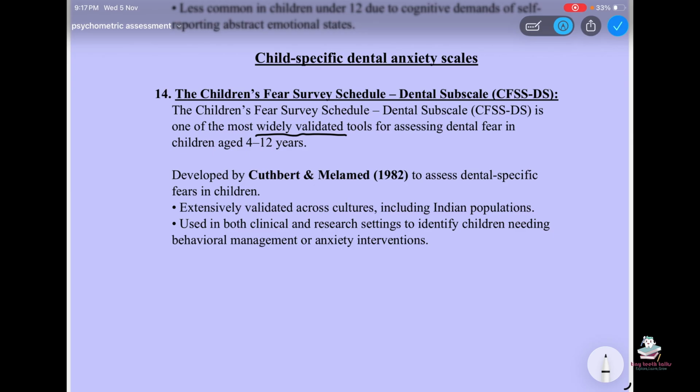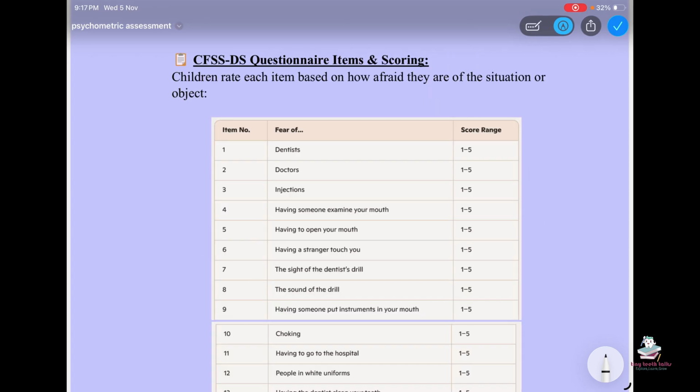It was developed by Cuthbert and Melamed in 1982 to assess dental specific fears in children, extensively validated across cultures, including Indian populations, and used in both clinical and research settings to identify children needing behavioral management or anxiety interventions. CFSS-DS questionnaire items and scoring.